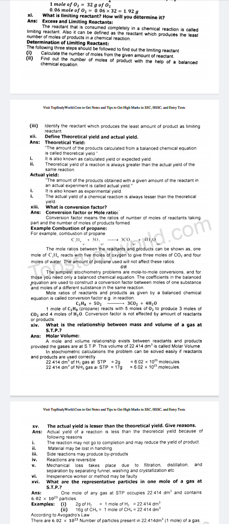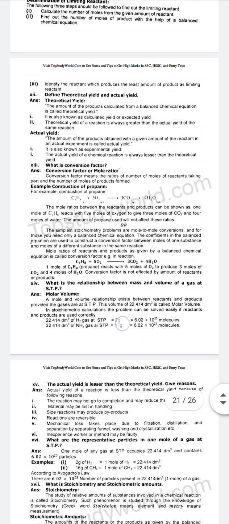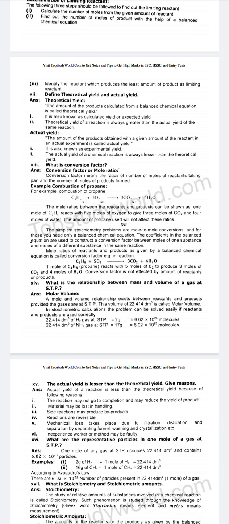The simplest stoichiometry problems are mole-to-mole conversions, and for those you need only a balanced chemical equation. The coefficients in the balanced equation are used to construct a conversion factor between moles of one substance and moles of a different substance in the same reaction. Mole ratio of reactants and products as given by balanced chemical equation is called conversion factor. Example in reaction: 1 mole of C3H8 propane reacts with 5 moles of O2 to produce 3 moles of CO2 and 4 moles of H2O. Conversion factor is not affected by amount of reactants or product.